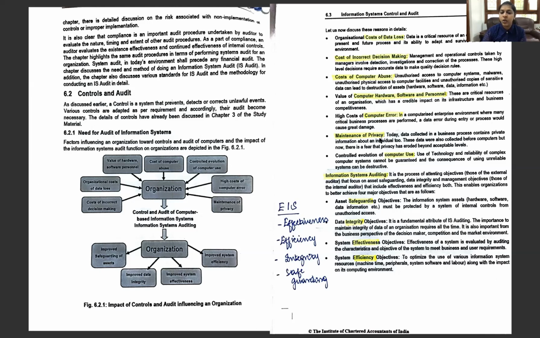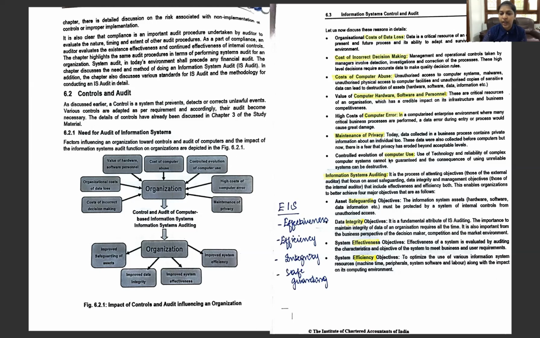Then maintenance of privacy. Privacy is of high importance these days, and any damage to the privacy is going to result in so many data losses and our credibility as well. Then controlled evolution of computer use. Use of technology and reliability of complex computer system cannot be guaranteed.